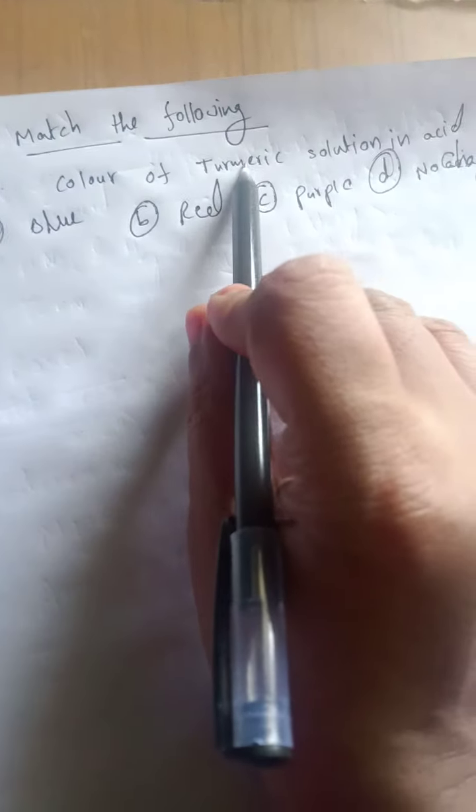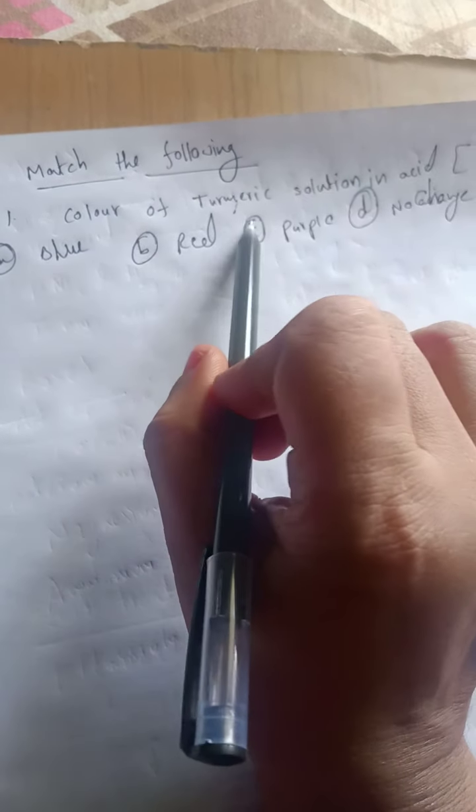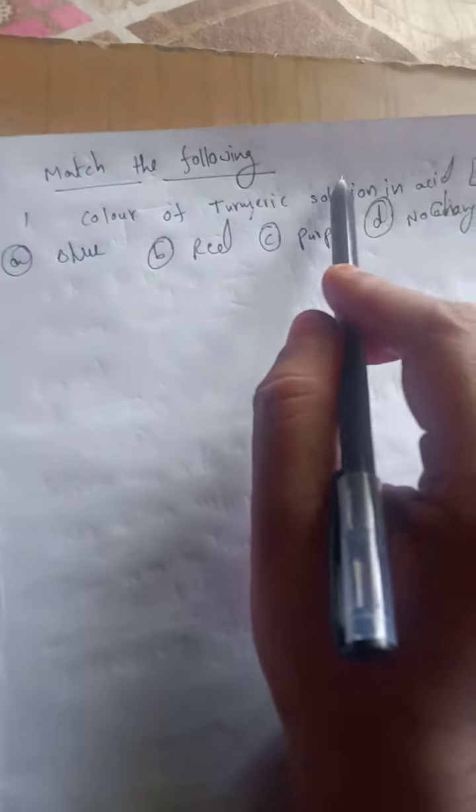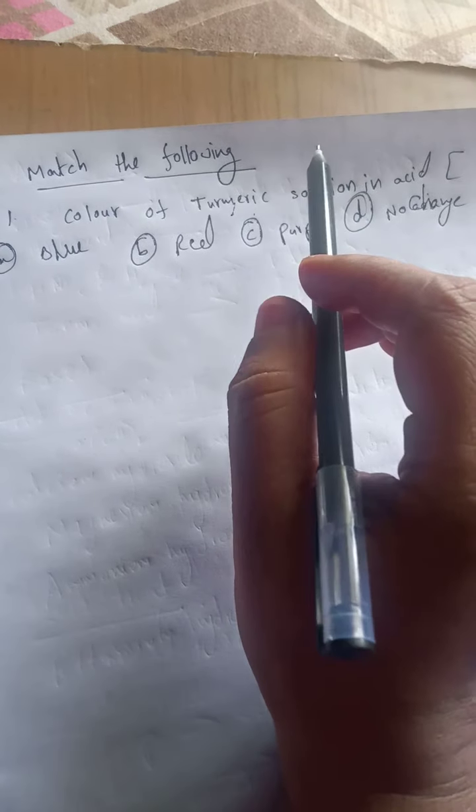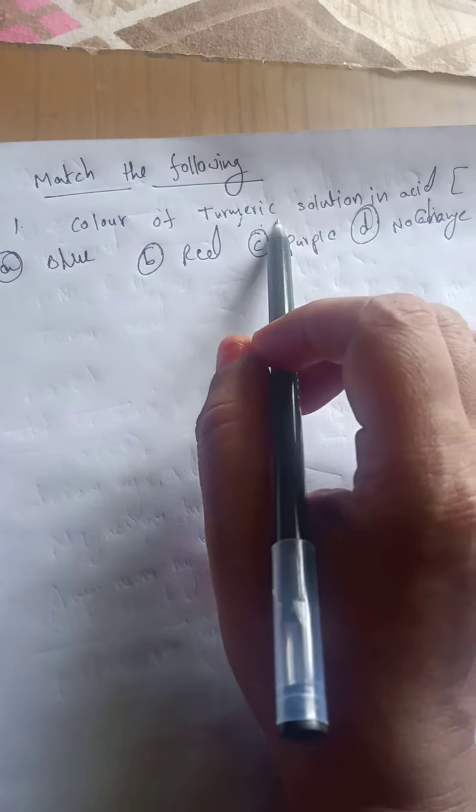See here, color of the turmeric solution in acid. Turmeric is a natural indicator. With the bases it turns to reddish brown. Its color changes to reddish brown. With the acids there is no change. With acids, turmeric indicator will not change its color.